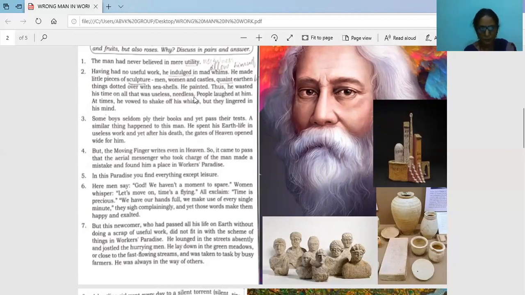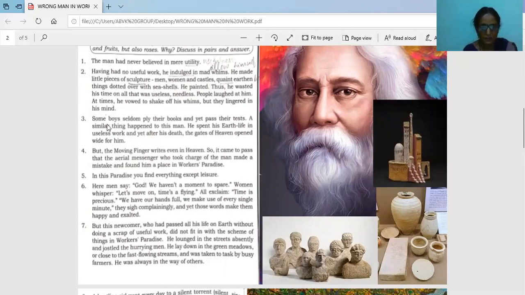And people laughed at him. On seeing his useless work, people were laughing at him. At times he vowed. After hearing the laughter, he made up his mind that he wouldn't do it again. But even then, the same thing lingered in his mind. He was very interested in doing the useless work only. Useless work means here, like this sculpture.